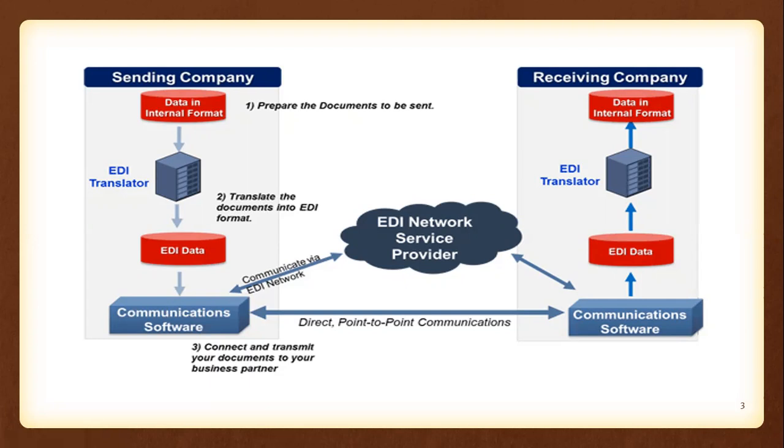The sending company and receiving company, as business partners, should adopt a type of EDI system. That may be direct or point-to-point communication EDI, or else any EDI network provided by a third-party service provider. So today the topic is related to this communication software.